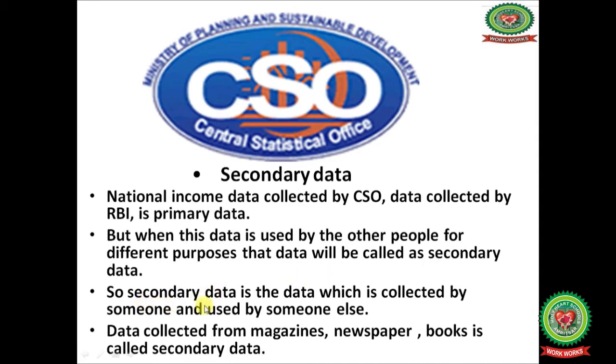So secondary data is the data which is collected by someone and used by someone else. Data collected from magazines, newspapers and books is called secondary data.